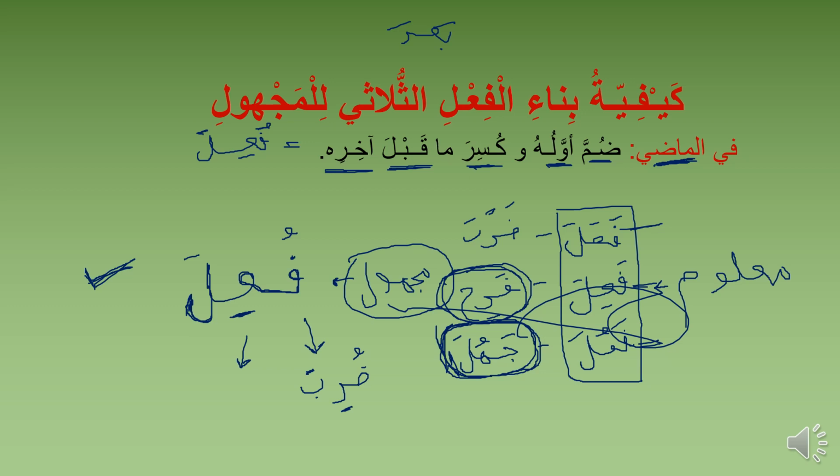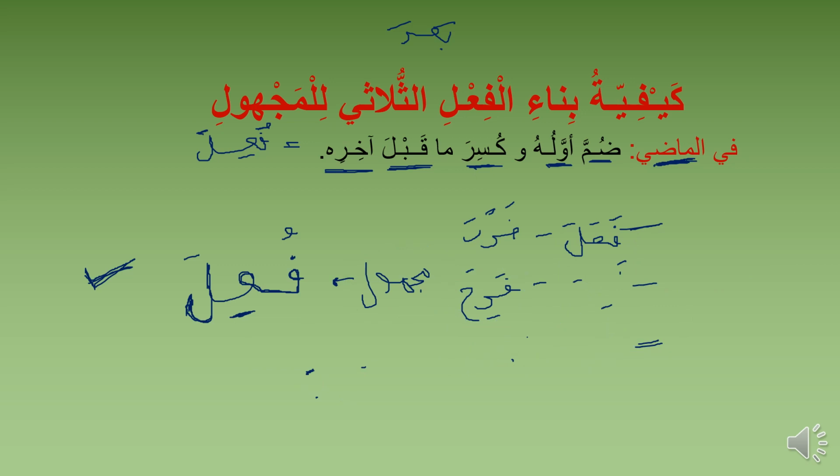Because you cannot construct Fi'l Majhul from a Lazim verb, from an intransitive verb. You can only construct Fi'l Majhul from a transitive verb. That's why the verbs I changed to Majhul, like Alima, Fahima, Kataba, Doraba, Kotoa, are all Muta'addi verbs. So that is how to construct Fi'l Majhul from Madi.